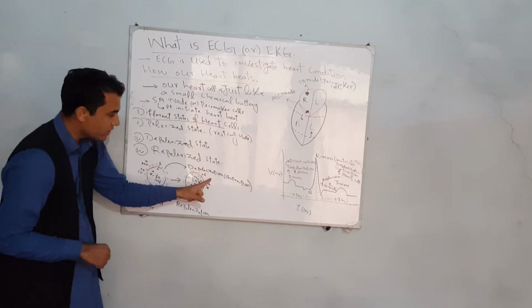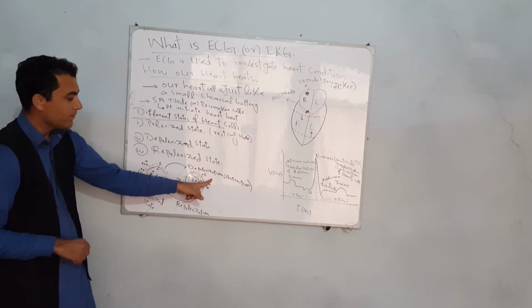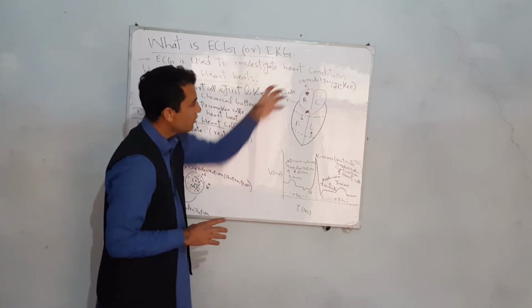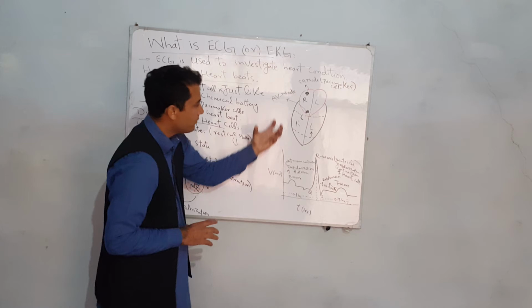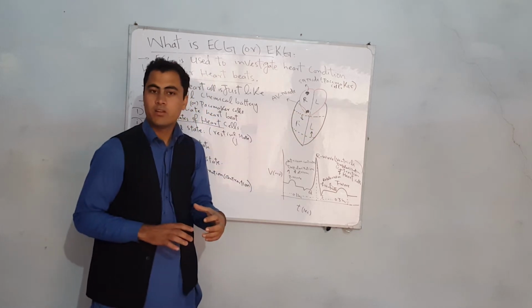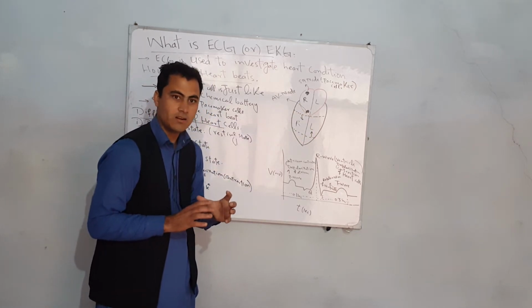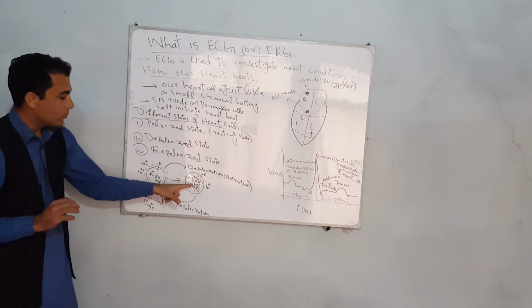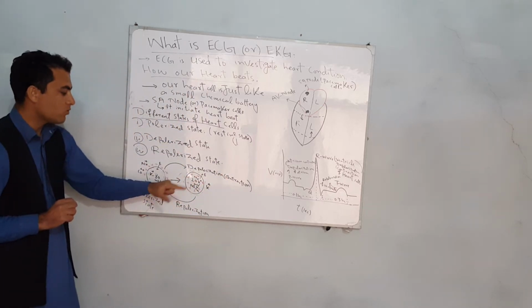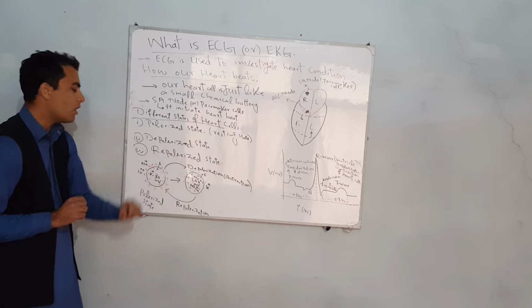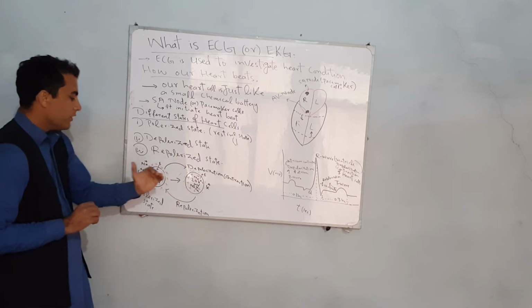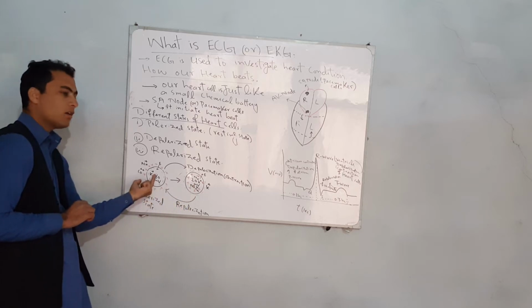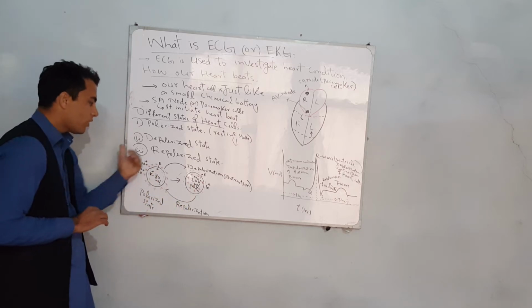In the depolarized state, the contraction of the heart occurs, but first the atrium region contracts and after that the ventricle region contracts. The heart as a whole cannot contract at the same time. So when the depolarization occurs, the potential inside the cell becomes plus 20 millivolts with respect to the outside of the cell. Now, after depolarization, repolarization occurs again, and how does repolarization occur?